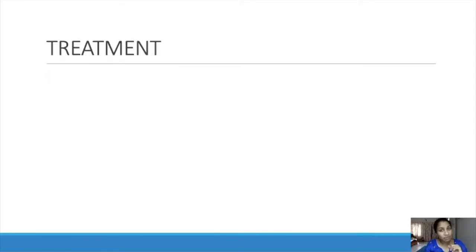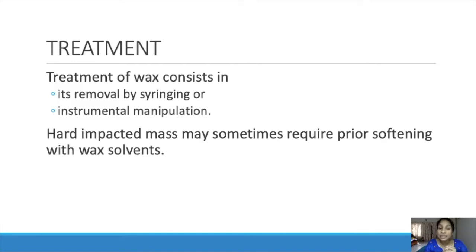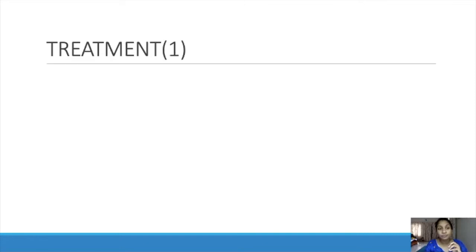Next comes the treatment of wax. Treatment of wax consists of removal by syringing or by instruments. A hard impacted mass may sometimes require prior softening with a wax solvent. So if it is very hard and we can't remove it with syringing or with instruments, at that time we have to soften the wax and then remove it.